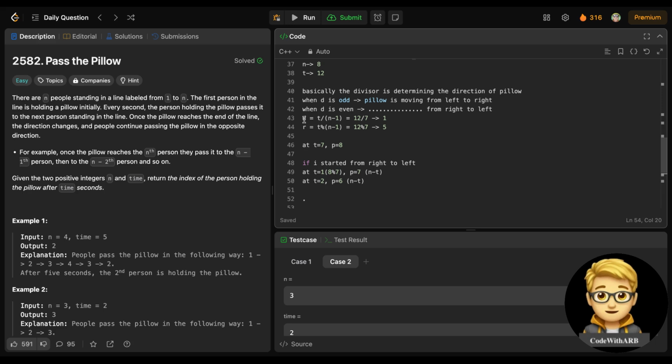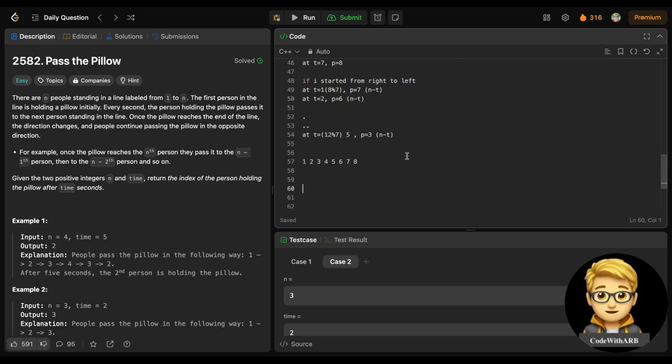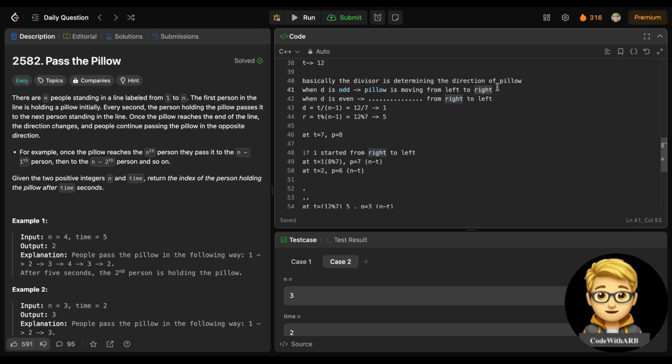So basically this d determines whether the pillow was going from left to right or from right to left. When d is odd, the pillow moves from left to right, but when a remainder is left, we need to check from right to left, right? It's a bit confusing, so let me clear that. When d is 1, the pillow moved from left to right and it's completed. And when a remainder is left, it means I need to check from right to left, because now the pillow should be moved back.